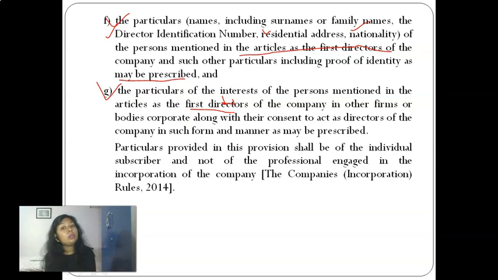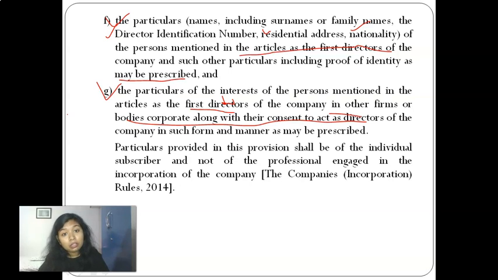In future, whenever the word director or appointment comes up, before appointing any director we need to check the interest of that particular director in other firms or bodies corporate, along with the consent of such director to act as a director in that particular company. So these two things are required. There are two forms for this that we will study in detail when we study the chapter on directors. But for now, please understand that the details of directors, ID proof and details need to be given.